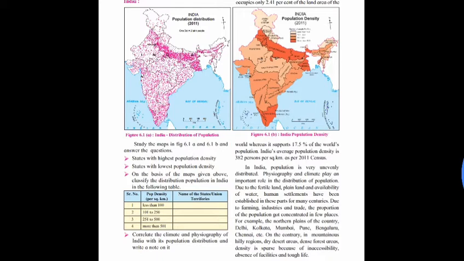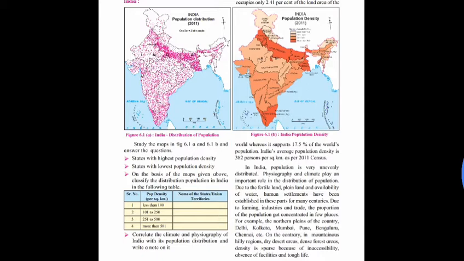Less than 100 means 100 persons, and names of the states are Mizoram, Arunachal Pradesh, Sikkim, Jammu and Kashmir, Himachal Pradesh, Uttarakhand. Serial number 2, population density 101 to 250 persons, and the names of the states are Chhattisgarh, Meghalaya, Manipur, Nagaland.